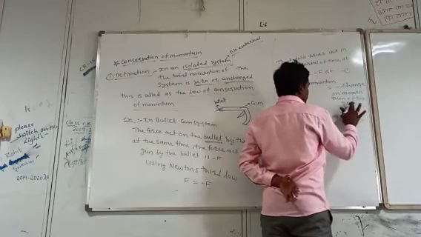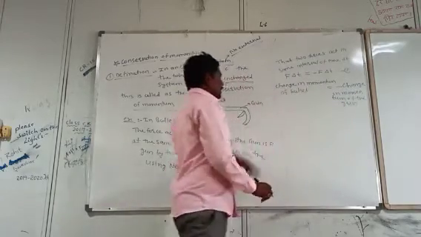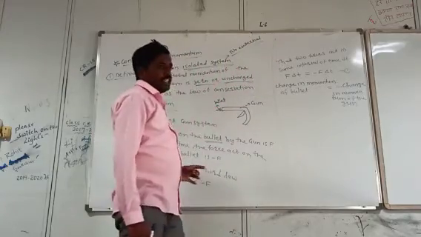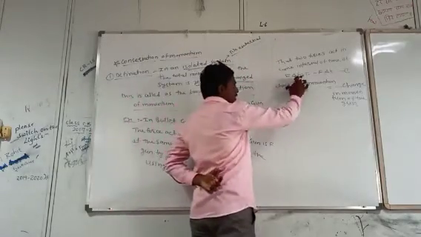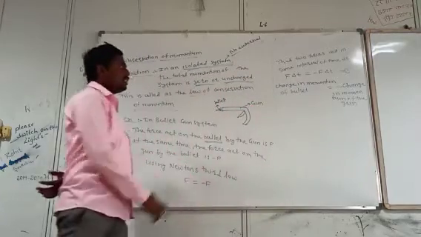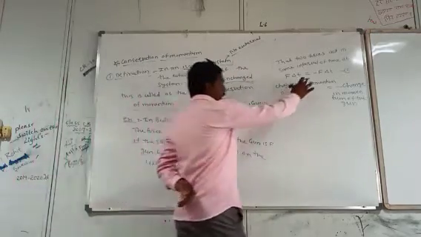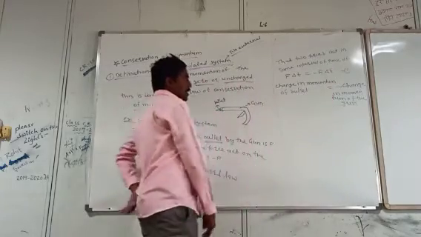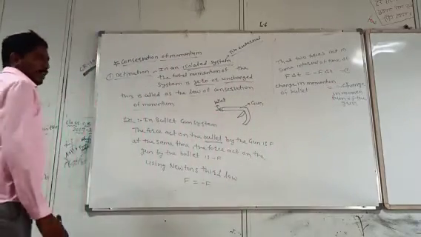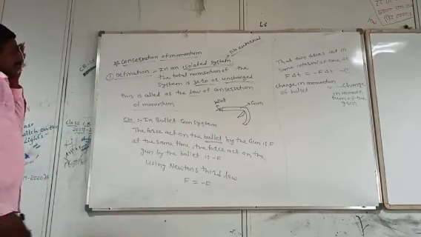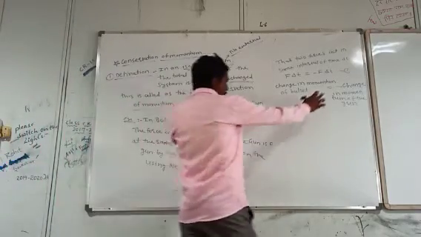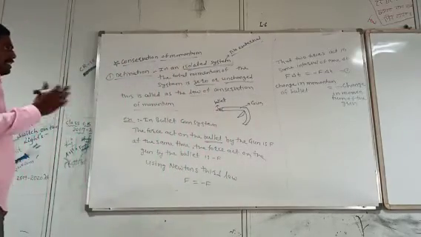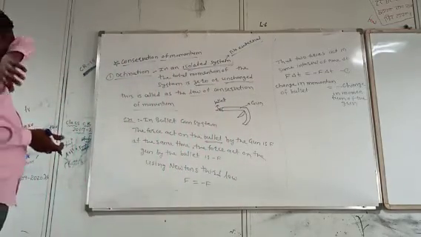Change in momentum of the gun. This F delta t is nothing but the impulse, and impulse is nothing but change in momentum. Therefore, F into delta t is the change in momentum of the bullet. And the F into delta t with the opposite sign is the change in momentum of the gun. The two are in opposite directions, therefore we have to write a minus here. The change in momentum of the bullet is equal to minus the change in momentum of the gun.